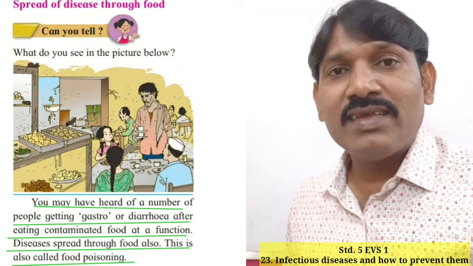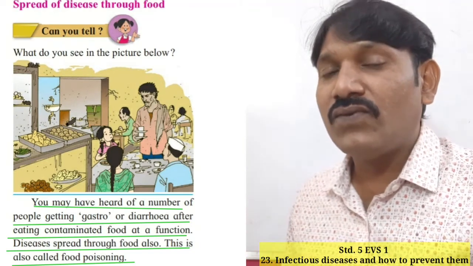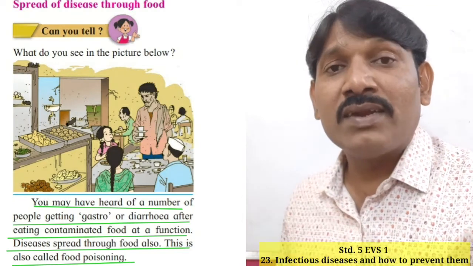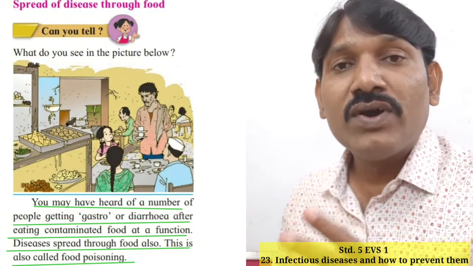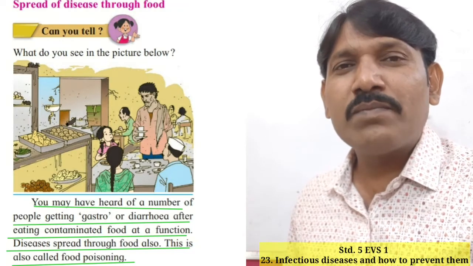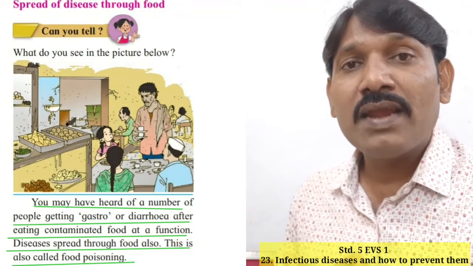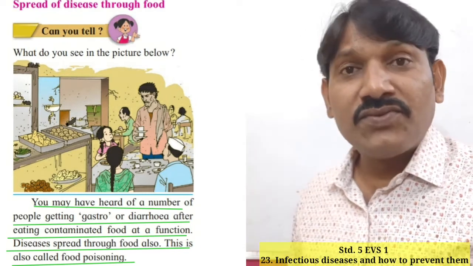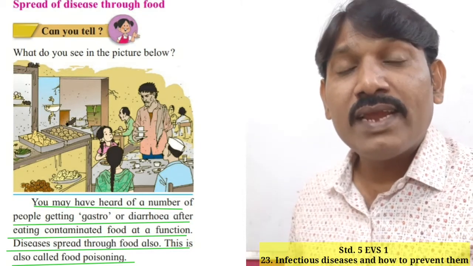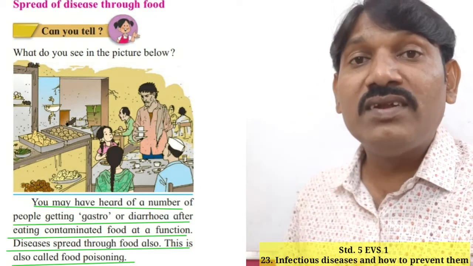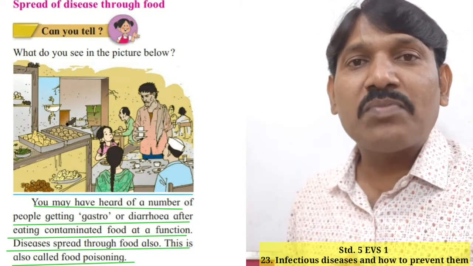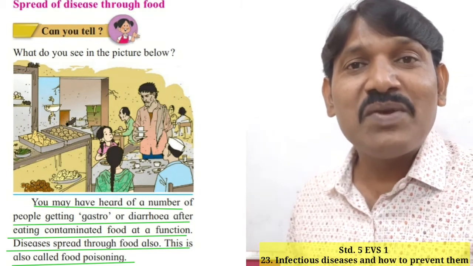One of the reasons is eating contaminated food. Okay, then how does the food get contaminated? And because of that contaminated or polluted food, we get diseases like diarrhea and gastro. Most of the time we might have heard the words gastro and diarrhea. Okay student, have you understood? And student, when we eat such contaminated or polluted food, then we may suffer from food disease or food poisoning. Sometimes you might have been absent from school and the reason behind it may be food poisoning.